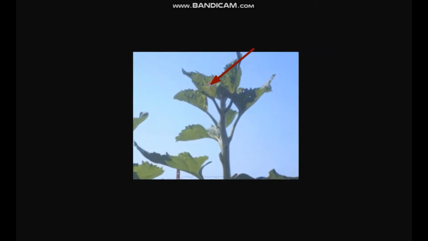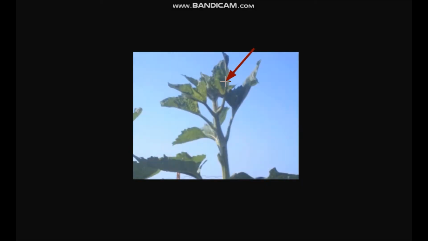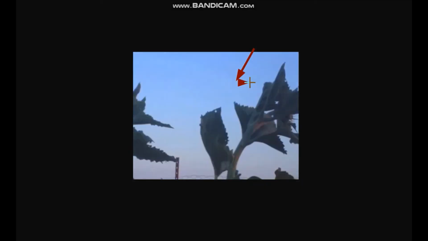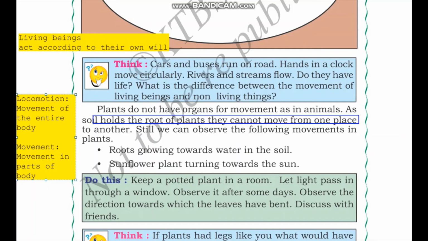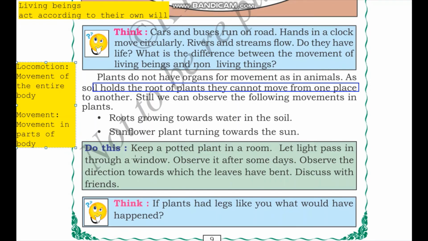Here is a sunflower plant. We can't actually see the flower clearly, but it is present over here. And as we can see, it starts facing the sun and as the sun moves across the sky, the plant is also following the sun. So this is how we can see movement in plants. It is very different from movement in animals because unlike animals, plants cannot move from one place to another. The next activity is going to help us see this phenomenon where plants need sunlight in real time. So keep a potted plant in a room.